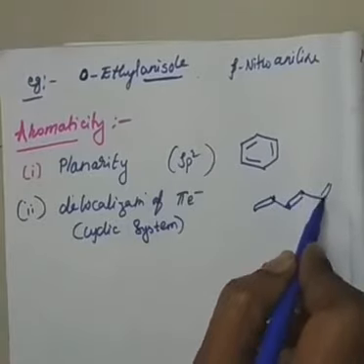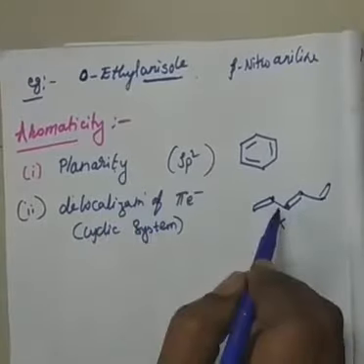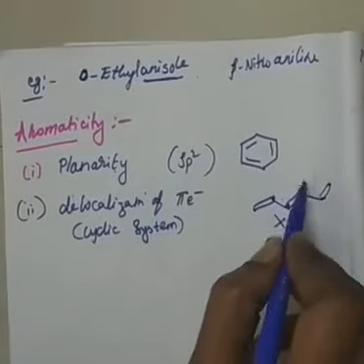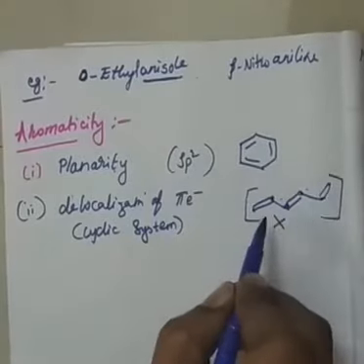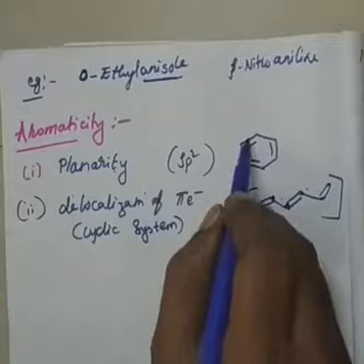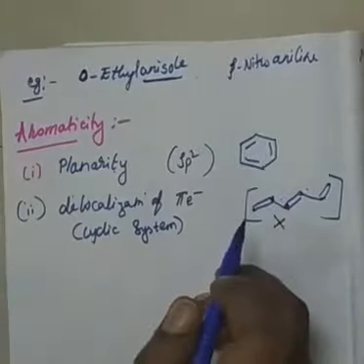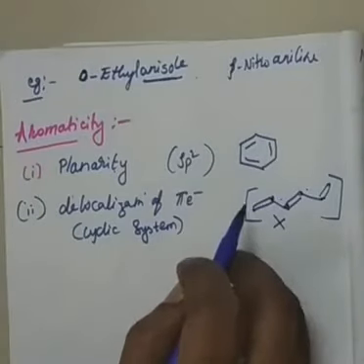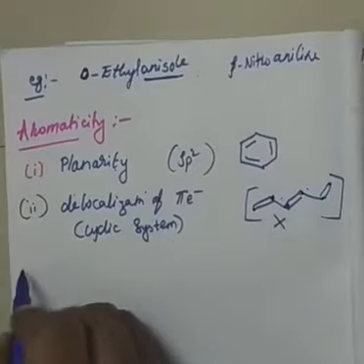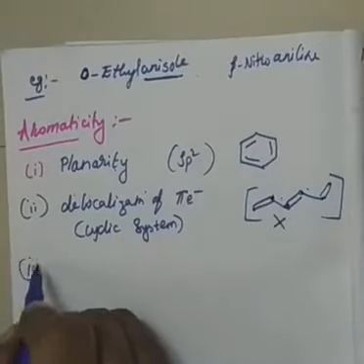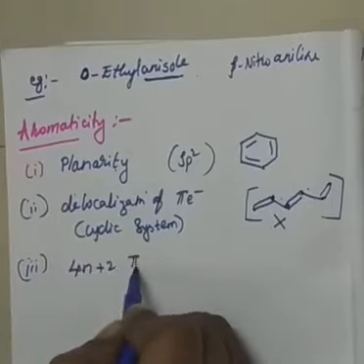So all carbons are sp2 only. But I don't say, even though this compound is planar and delocalization is possible only this, right? So I don't say this as an aromatic compound. It must be a cyclic system, delocalization possible such that no two different structures will be possible, right? So the compound should be planar, a cyclic system having delocalized pi electrons. And the most important thing, the third rule, is the compound should have 4n plus 2 pi electrons.